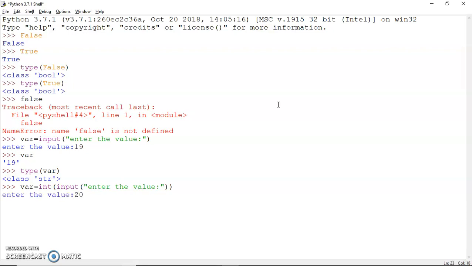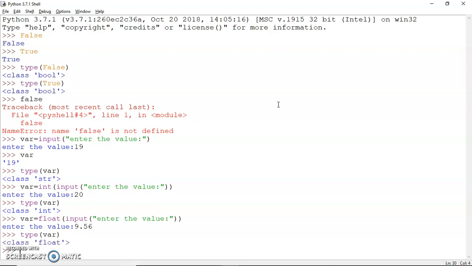If I run it now and check the type of the variable, it is int. Similarly, if I repeat this statement and convert it into a float, obviously the type would be float.